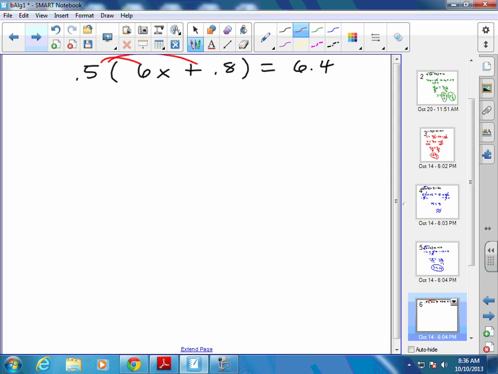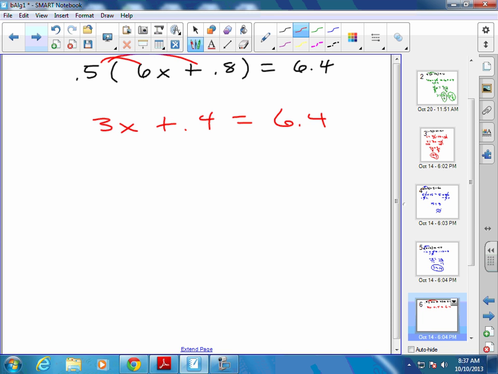Okay, 0.5 times 6 is 3x. 0.5 times 0.8 is 0.4. Is that right? Equals 6.4. Okay, now look at your variable. Something's being added to it and something's being multiplied to it.